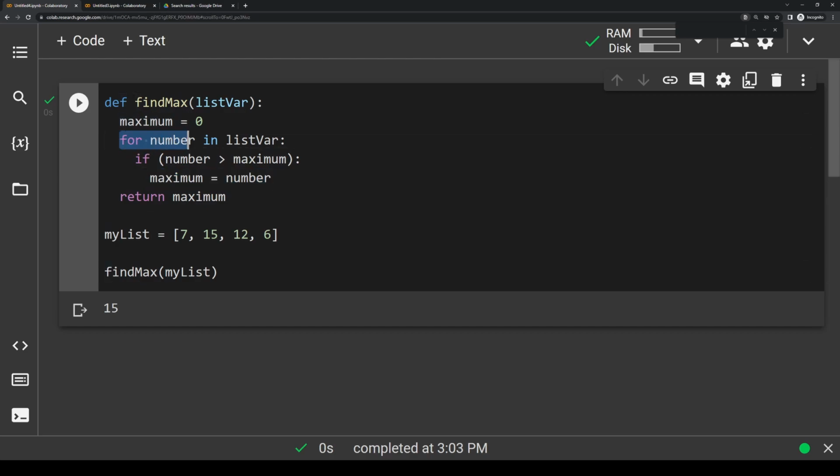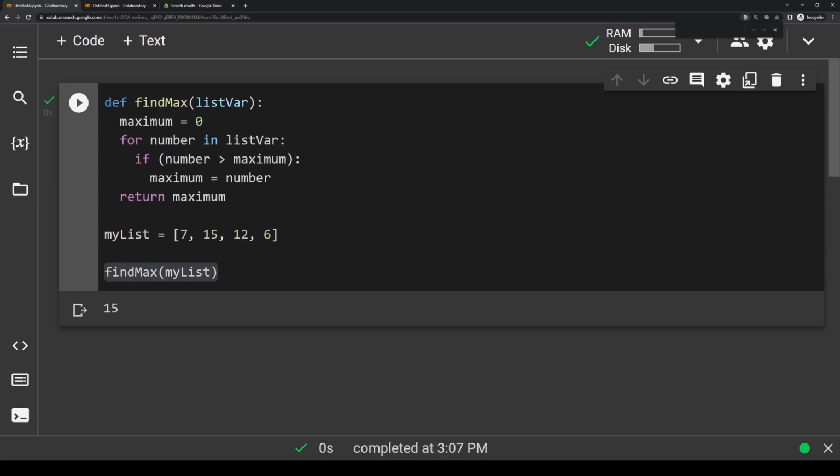Then we go back to the for loop and say, is 15 greater than 7? Because 7 is the new maximum. 15 is greater than 7, so we update the maximum to equal 15. We go back to the for loop and say, is 12 greater than 15? Because 15 is now the new maximum. No, 12 is not greater than 15, so we just continue. Then we hit 6, and we say, is 6 greater than 15? No, it isn't, so we just continue. But now the for loop is done, so we unindent and go back to return maximum, and 15 is in maximum, so that's what we return. That's why when we run this call, find max my list, we get 15.